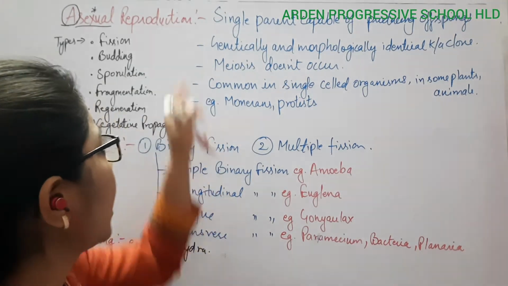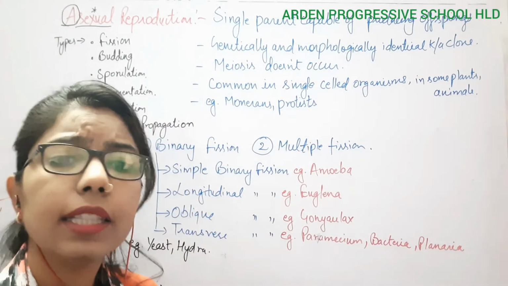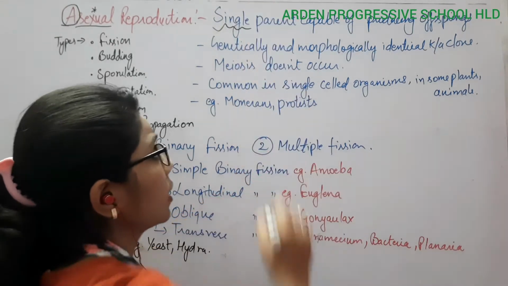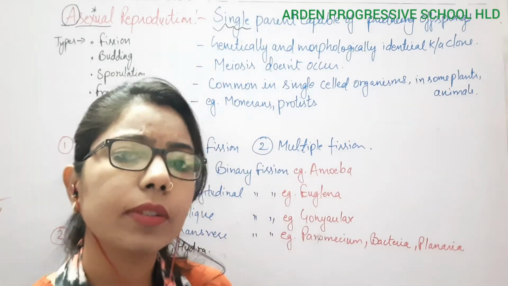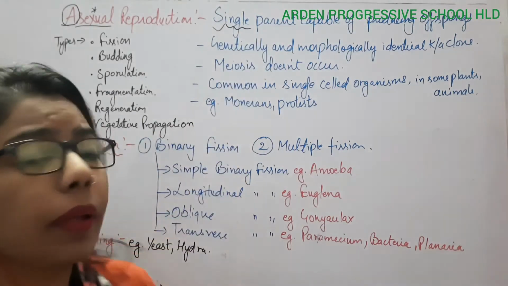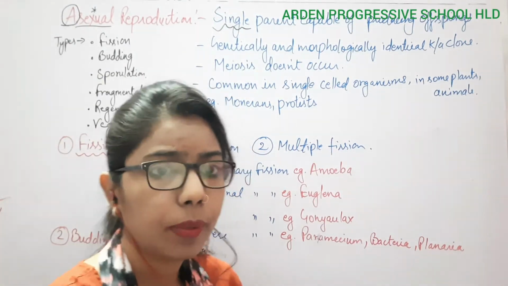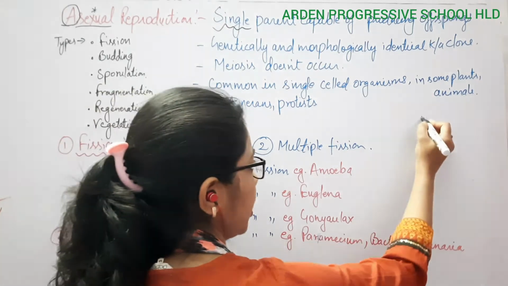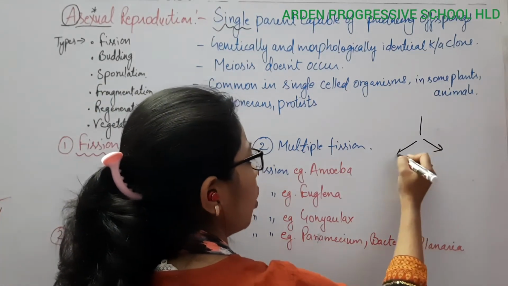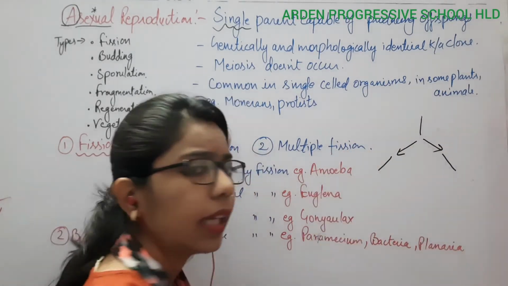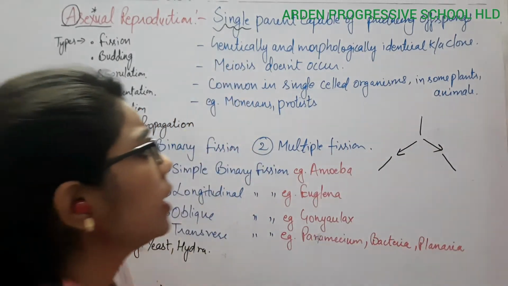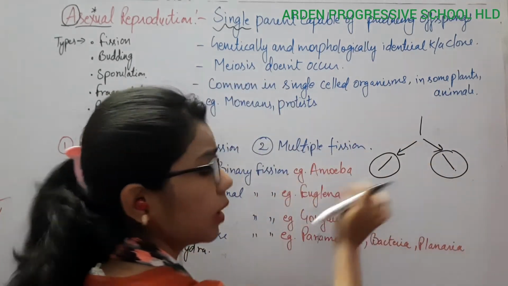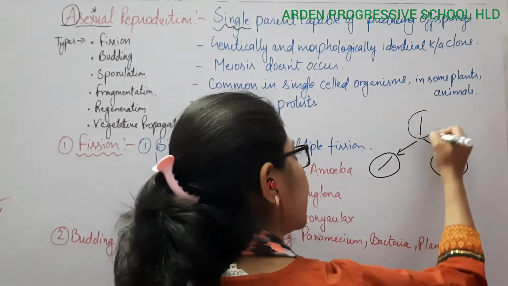So we can say that in asexual reproduction there is no involvement of a second parent; only a single parent is capable of producing the offspring. There is no need of two parents, only one parent is sufficient to give rise to two daughter individuals. And these two are exactly the same, just like their parent.